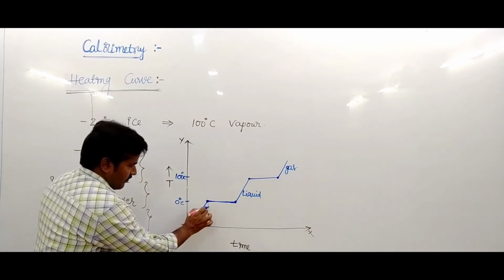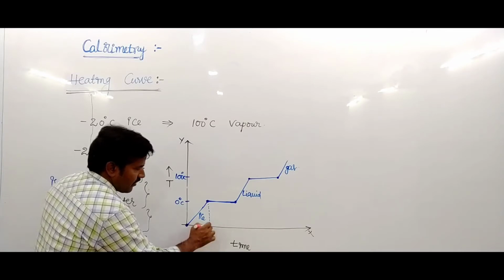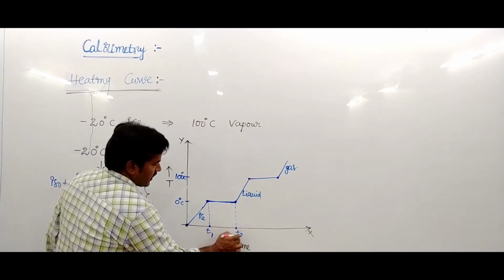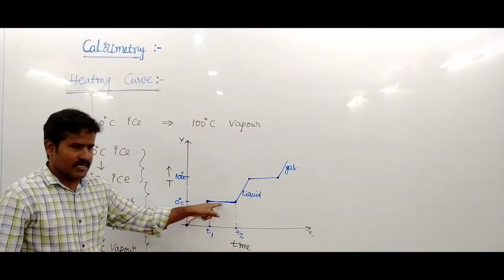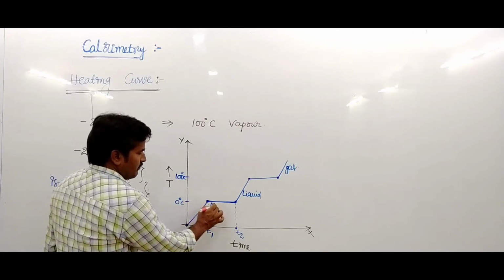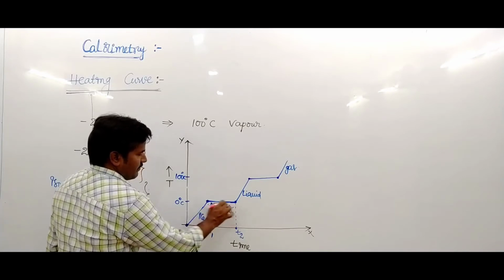Suppose this is a particular time t1. From t1 seconds up to t2 seconds, the temperature remains constant. This is called the melting condition, the melting point. This is where it completely melts.